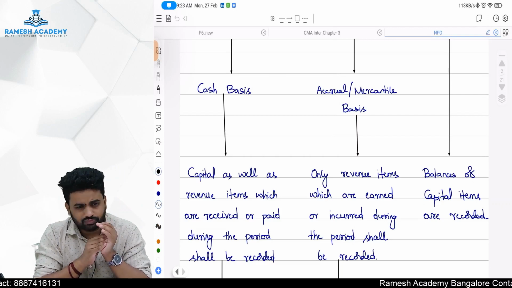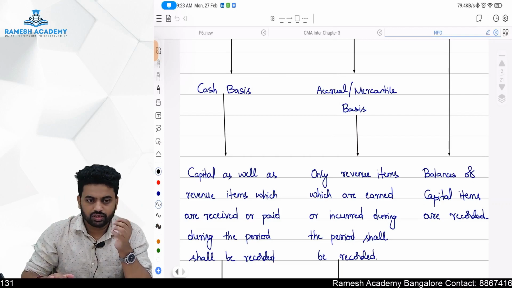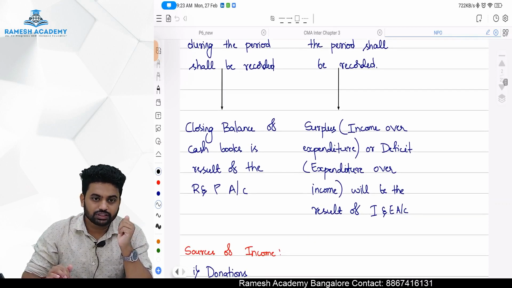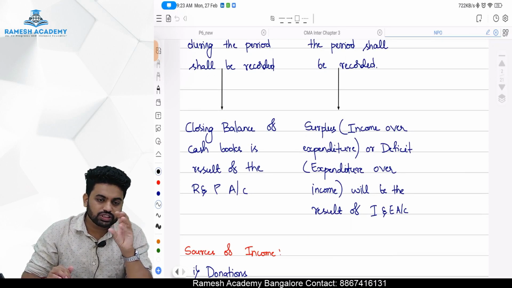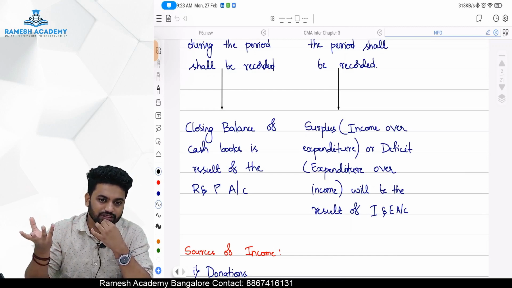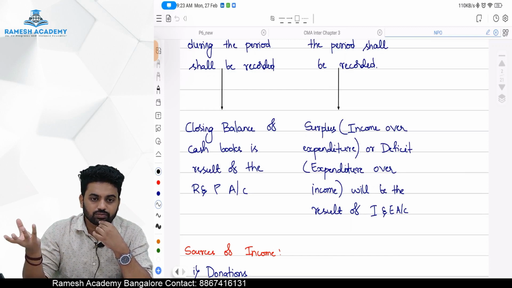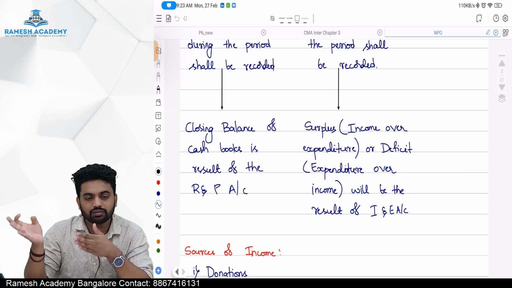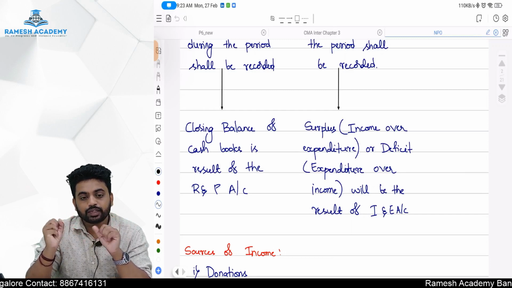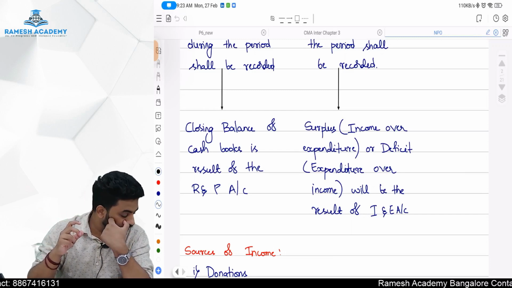Balance sheet, we know that it contains the balances of the capital items in the business. The closing balance of this is the resultant cash balance in the business. The closing balance of this account shows the cash and bank balance in the business. Whereas the income and expenditure account shows a surplus or a deficit.